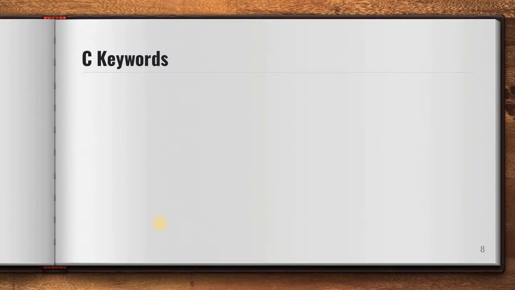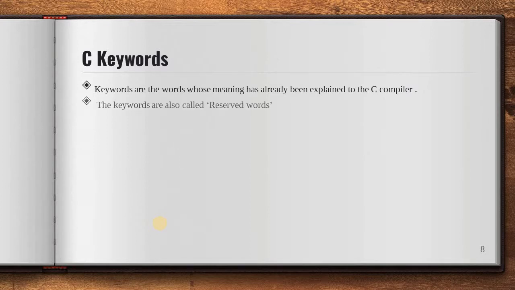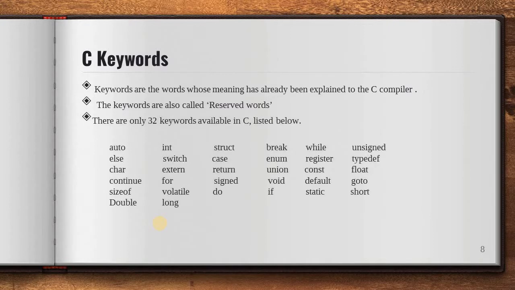Then the next one is C keywords. C keywords are words whose meaning has already been explained to the C compiler. The C keywords are also called reserved words. There are only 32 keywords available in C, listed below. So this is the list of keywords, that is, the list of reserved words.